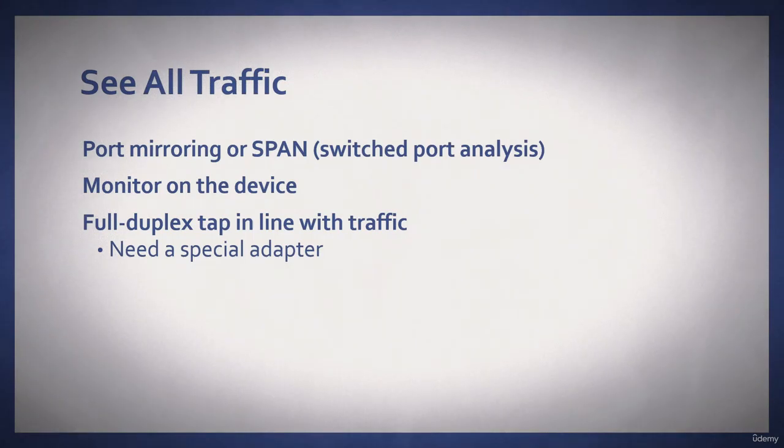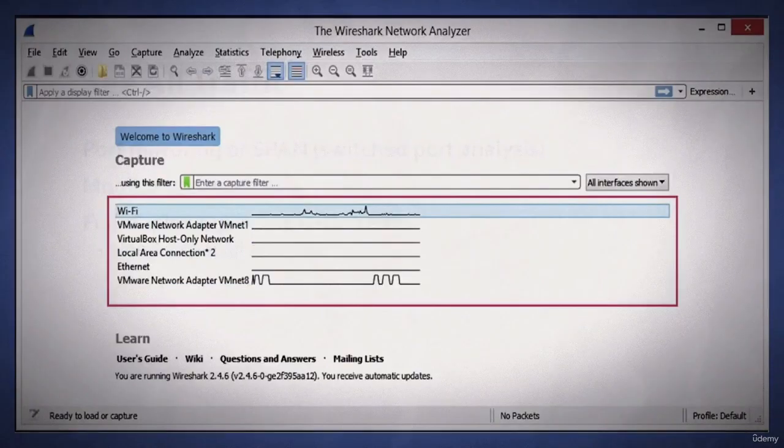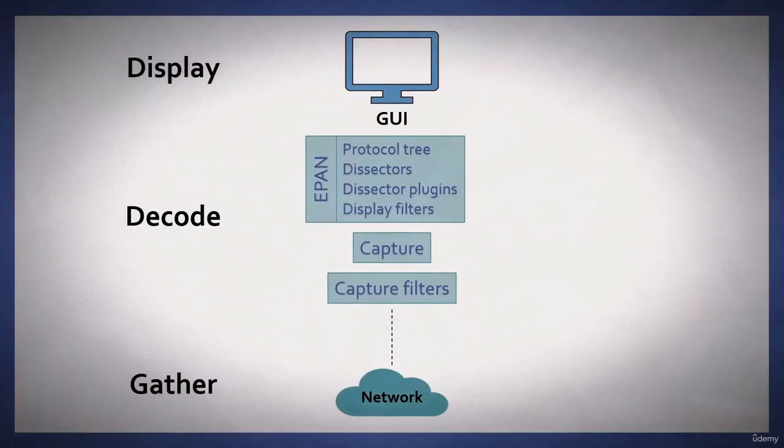You can also use a full duplex tap in line with traffic, and you will most likely need a special adapter. When you launch Wireshark, a welcome screen displays the list of available network connections on your current device. After you choose an interface and begin the capture, the interface gathers up network traffic. All packet analysis tools work in the same way. They gather the traffic, they decode it or break it down, and then display it in human readable format.